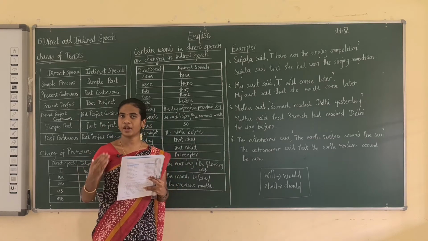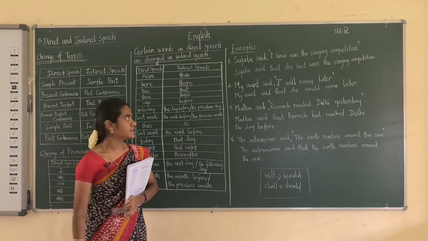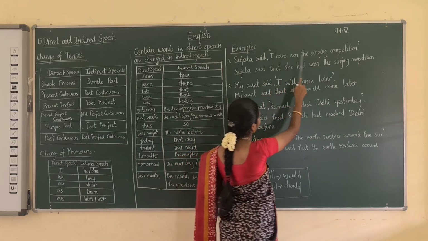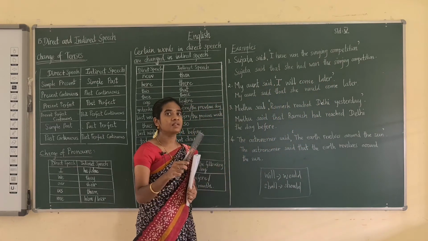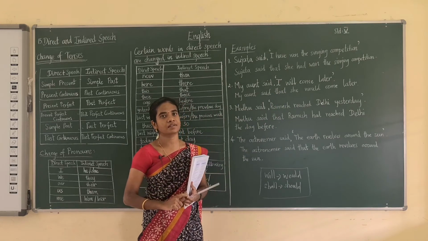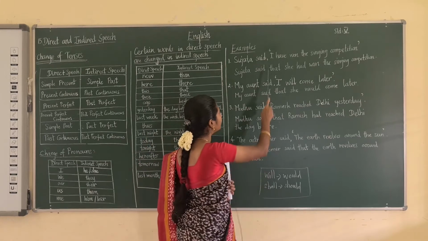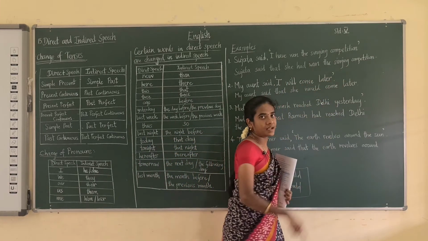Okay students, are you all clear with the rules? Now we shall see the example sentences. Now see here: Sujata said, "I have won the singing competition." In direct speech the words are given in quotation marks, and in indirect speech we have to remove the quotation marks. See here, there is no quotation mark; we have just removed it.